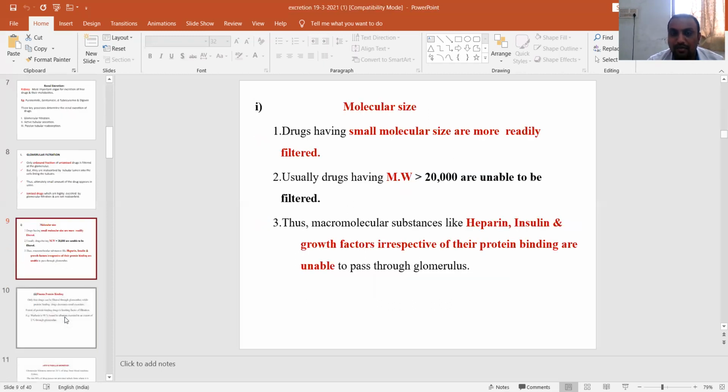Another important factor is molecular size. Drugs having a smaller molecular size are more readily filtered, and drugs having a high molecular weight, more than 20,000, are unable to be filtered through glomerular filtration. Macromolecules such as heparin, insulin, and growth factors, irrespective of their protein binding, are unable to pass through the glomerulus.